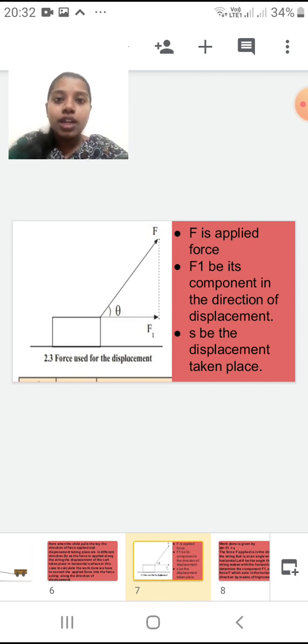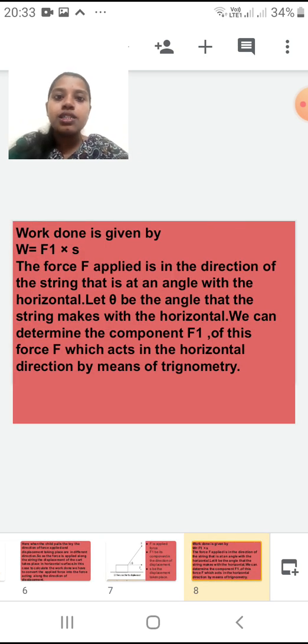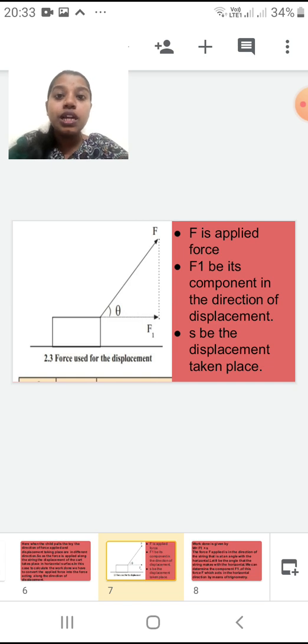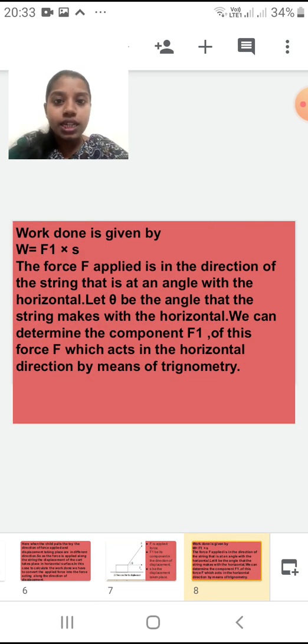Now this diagram explanation we will see now. Here, work done is given by W is equal to F1 into S. Now why F1? Because we have to convert the applied force into the force acting in the direction of displacement. So the force acting in the direction of displacement is F1. Work done, as I told you, is the product of force and displacement. So we'll have F1 multiplied by S.